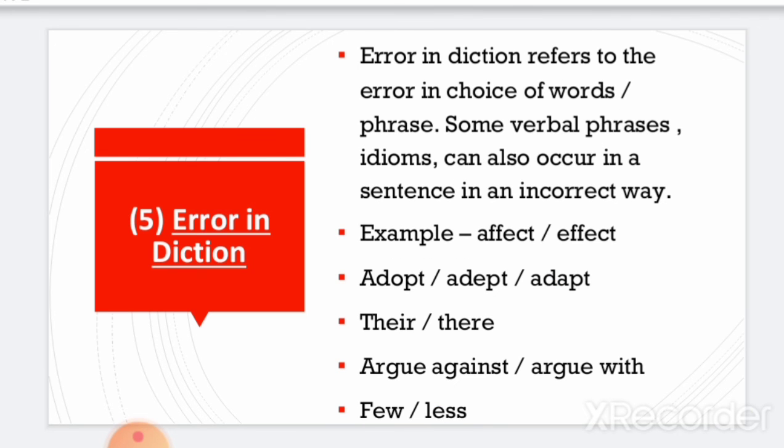Another rule is error in diction. Error in diction refers to the error in choice of words or phrase. Some verbal phrases and idioms can also occur in a sentence in an incorrect way.